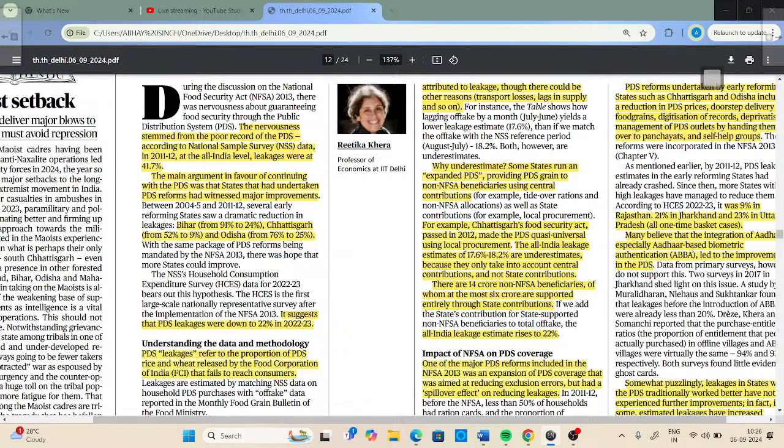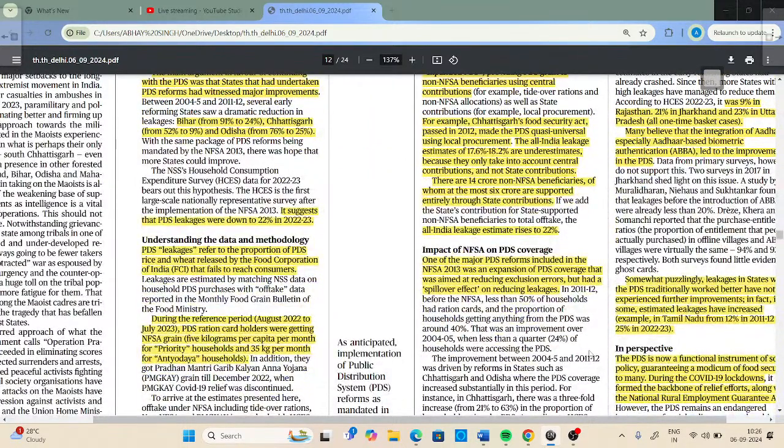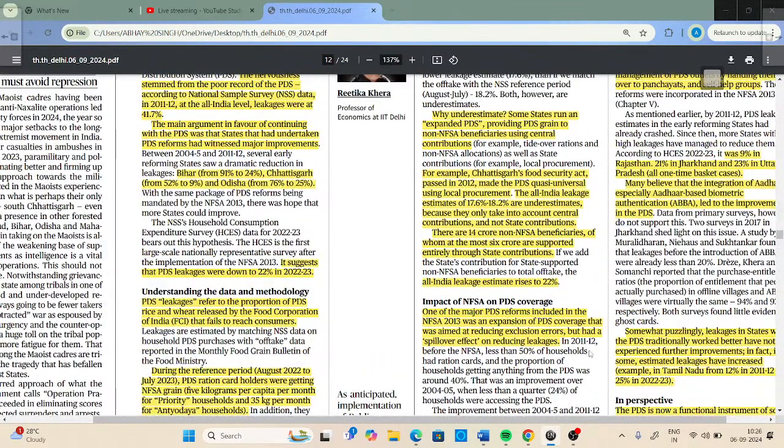The main argument in favor of continuing with the PDS was that the states that had undertaken PDS reforms had witnessed major improvements. Between 2004-05 and 2011-12, in these 6 to 7 years, certain states like Bihar, Chhattisgarh, and Odisha improved. In Bihar, the leakage went down from 91 to 24%. In Chhattisgarh, from 50 to 9%, and in Odisha, 76% to 2%.